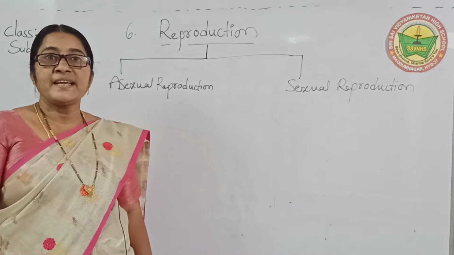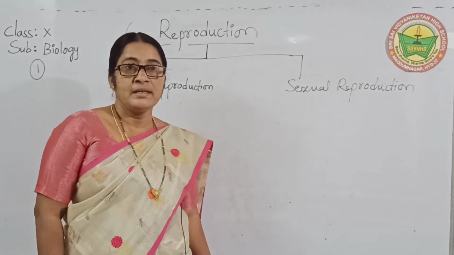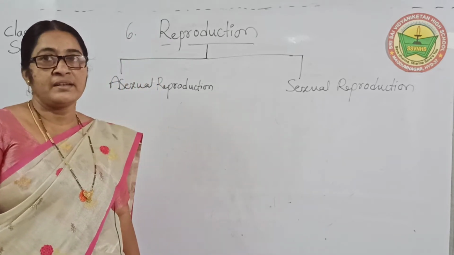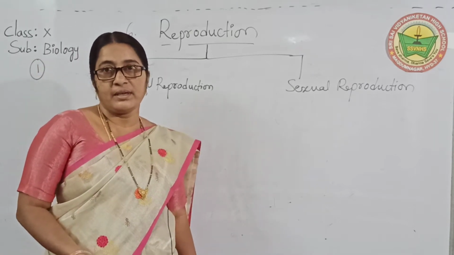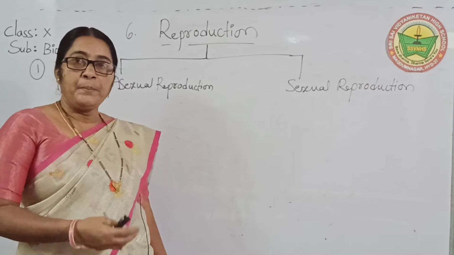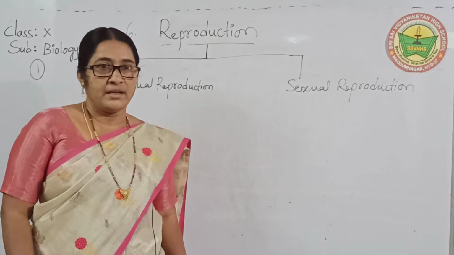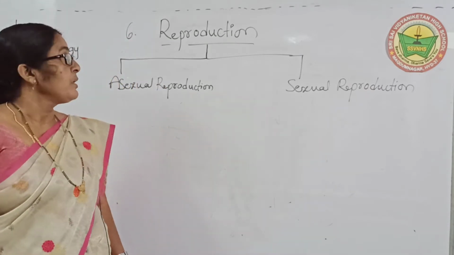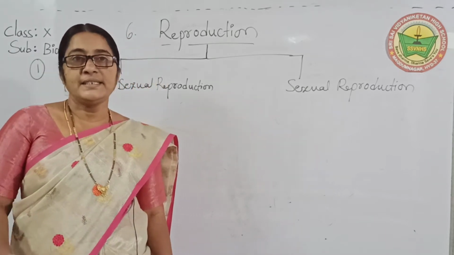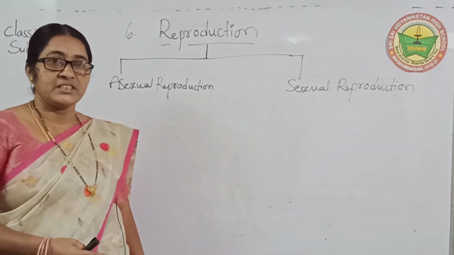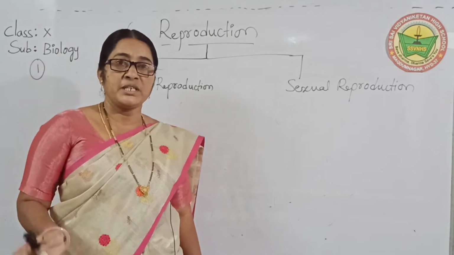Reproduction is one of the life processes. You know that. What is the meaning of reproduction? It gives new generations. So it is helpful for perpetuation of the race. Reproduction is helpful for increasing generations, from one generation to another generation.